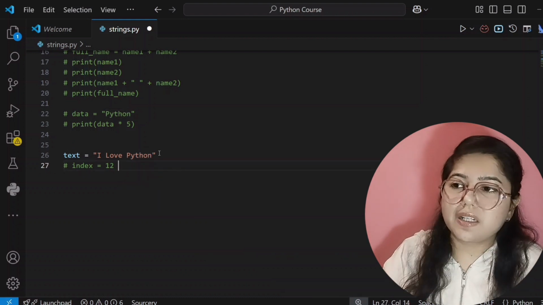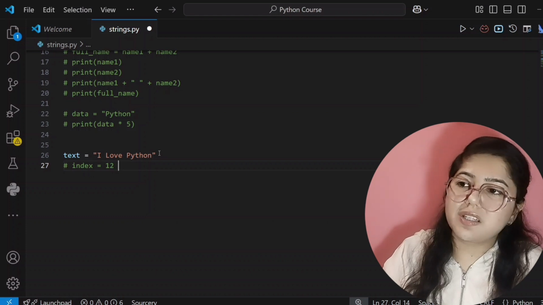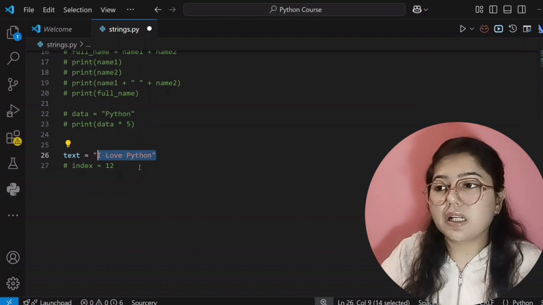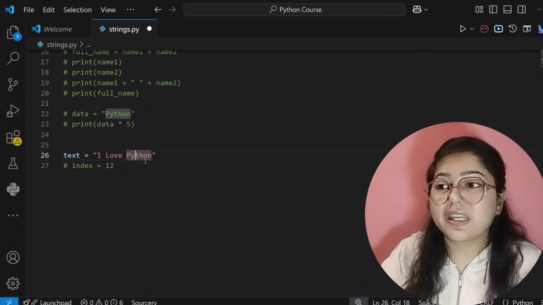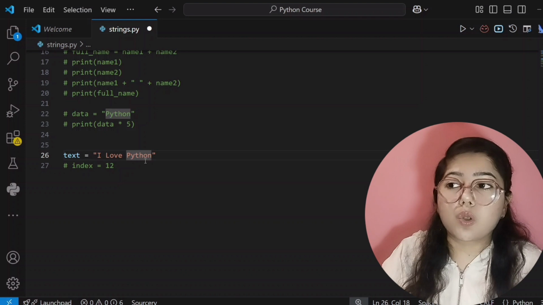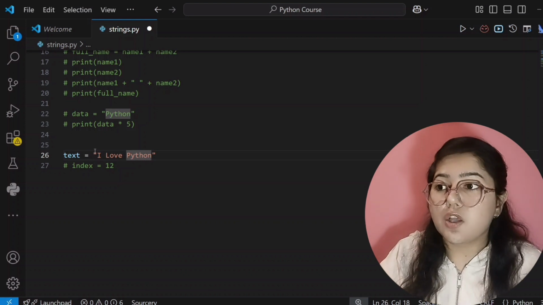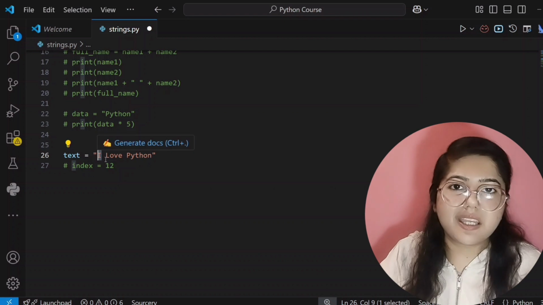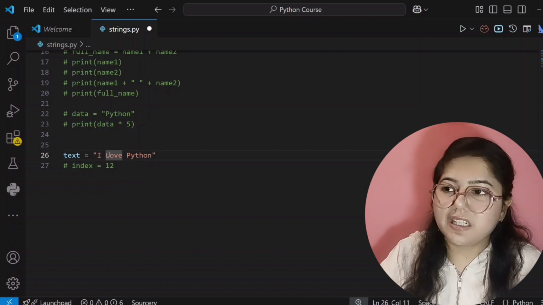Now if I tell you to count its length, what is our string length? Let me tell you how we will count it. We will count its length by counting how many characters are there in the string, and we will count the spaces also. So for counting our length, I is 1, then space 2, then 3, 4, 5, 6, 7, 8, 9, 10, 11, 12, and then 13.